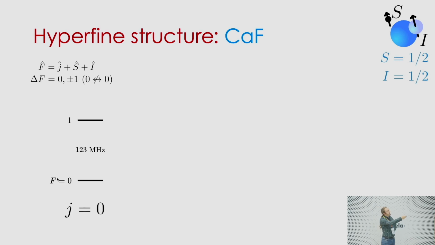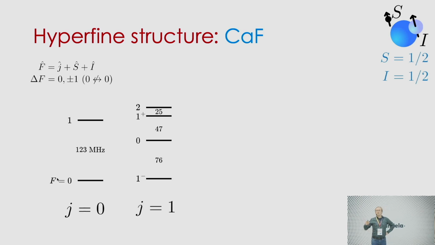By spin-spin coupling in the ground rotational state, you get 2 energy levels. And at the higher rotational state, you get additional spin-rotation coupling, and you get 4 energy levels, all on the order of tens or hundreds of megahertz. So okay, we now have access to basically putting 2 molecules in some rotational state and some hyperfine states within there. Now, what are the interactions that we can get?